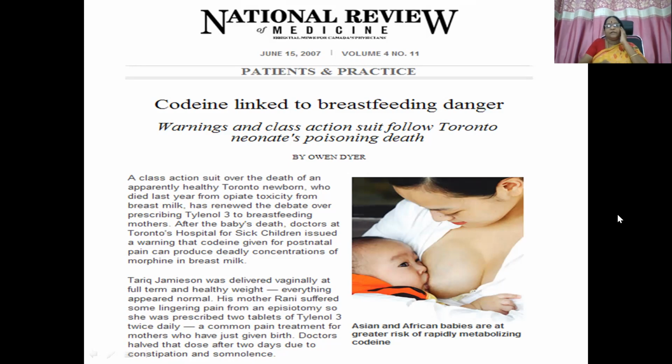This is because of the respiratory depression that the morphine molecule produces in neonates, because that molecule crosses the placental barrier, and then it is secreted into the milk, and then the respiratory depressant effects are seen in the neonate. So similarly, we have to be very careful whenever we administer prodrugs getting converted into active metabolites, or active molecules getting converted into active metabolites. Okay.